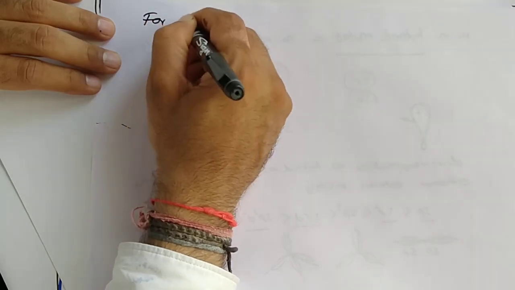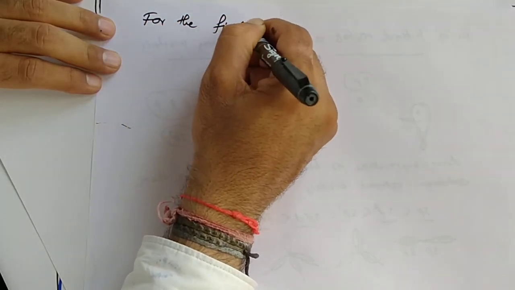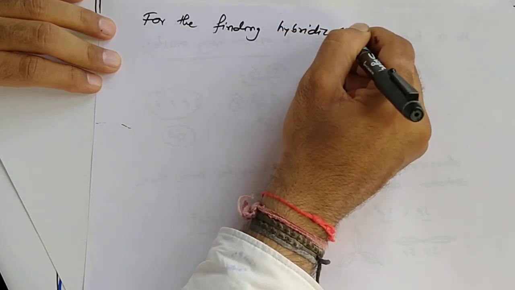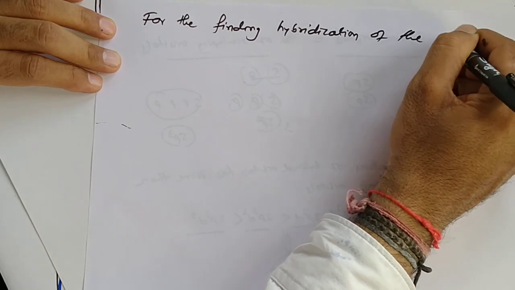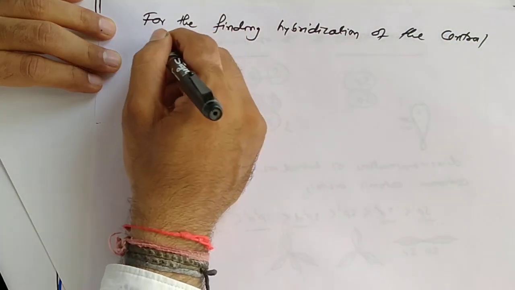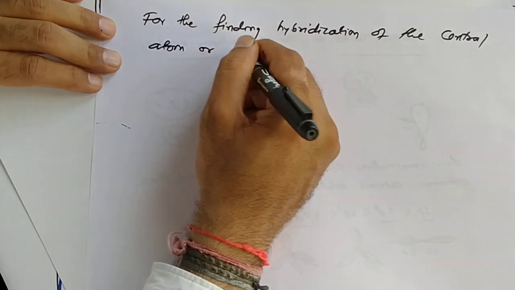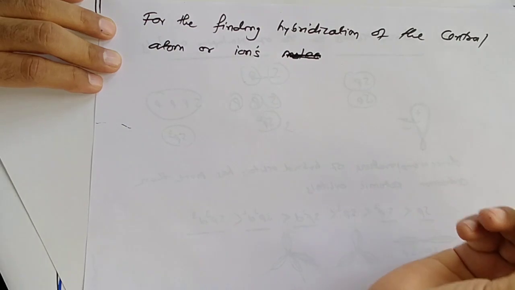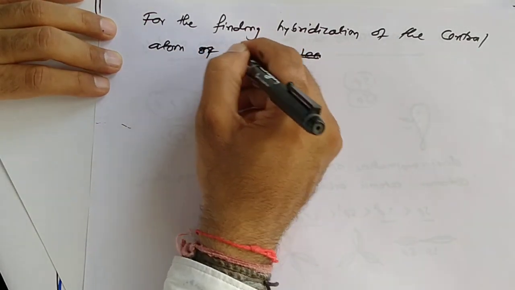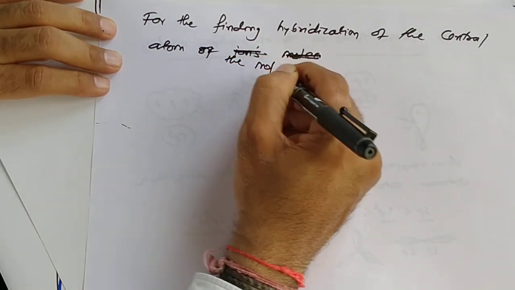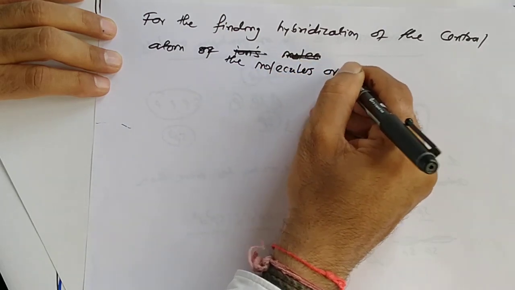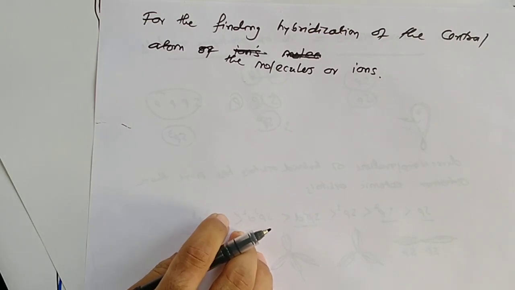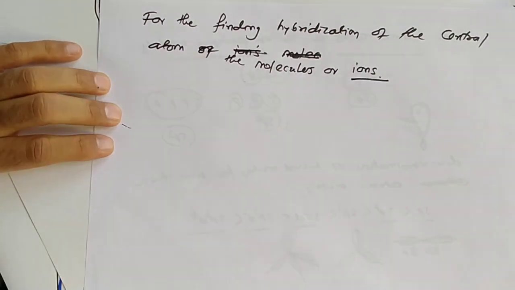For finding the hybridization of the central atom of molecules or ions.